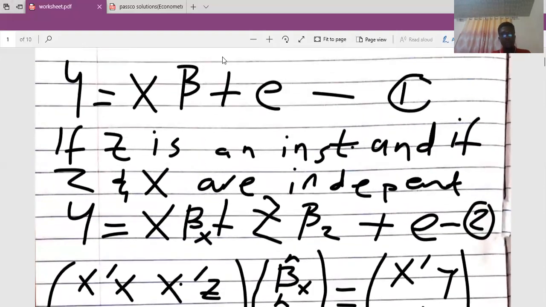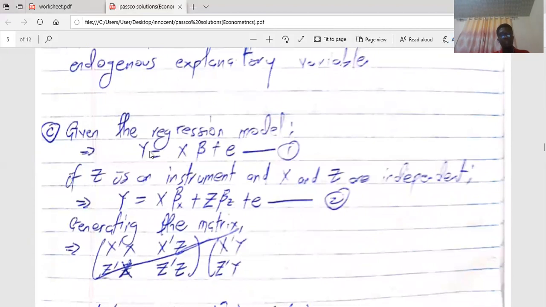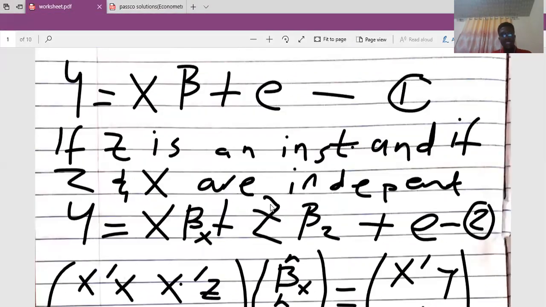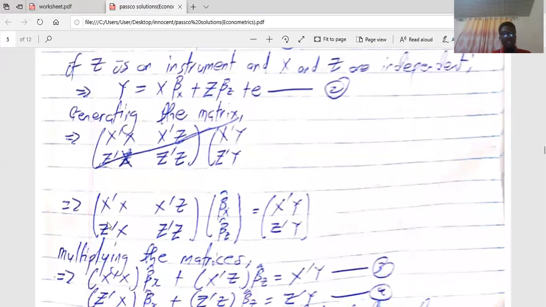I hope you find it useful. So let me quickly run through the solution, what I have here, so you all get it. Given the regression model, that was what the question was giving. If Z is an instrument and X and Z are independent, that's what we saw in the worksheet. This is going to be our new regression equation model, just as this is our equation 2, the same thing we have here. Regenerating the matrix, I walked you through how I generated the matrix. So this is our matrix, this is what we saw here.